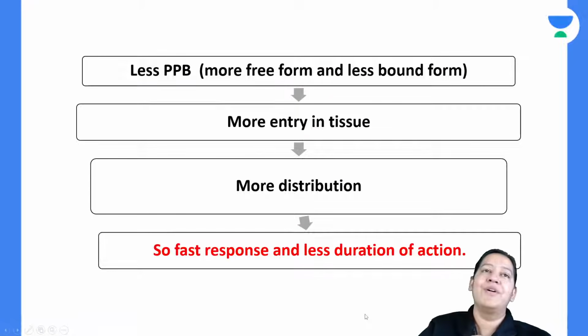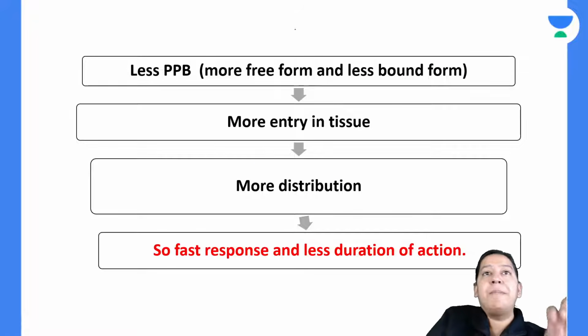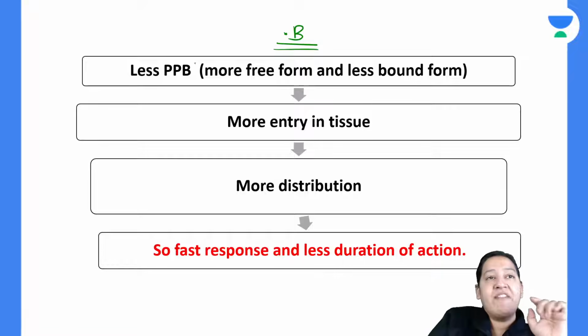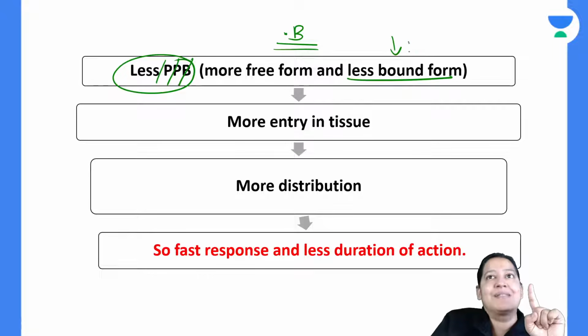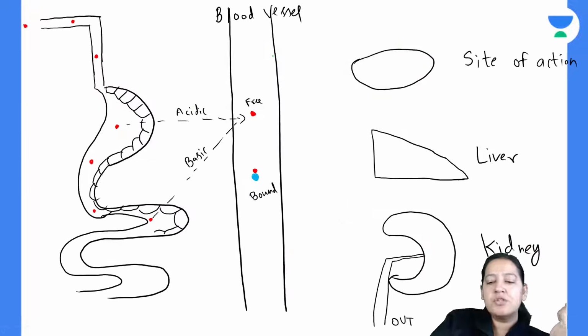Now see the other way around. Take drug B. There is another drug B, having less plasma protein binding. Plasma protein binding means bound form. So here bound form is less. So obviously free form is more. Free form is more. So imagine a drug.